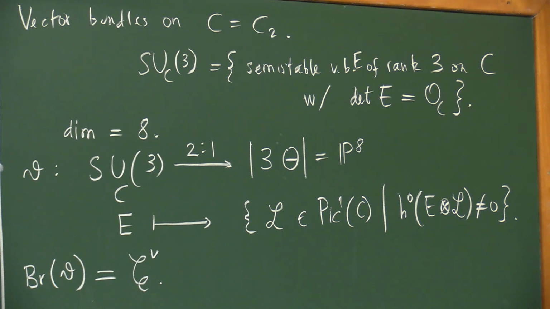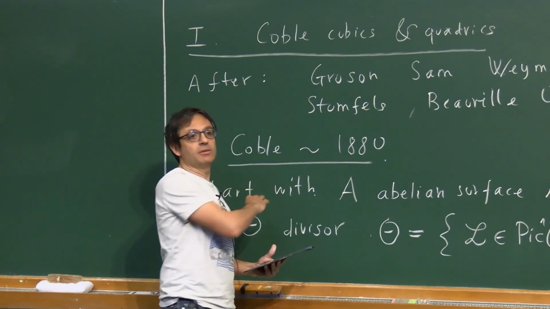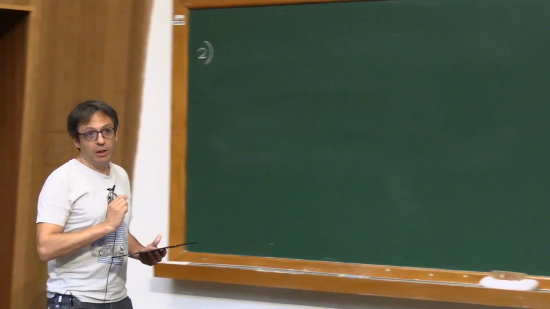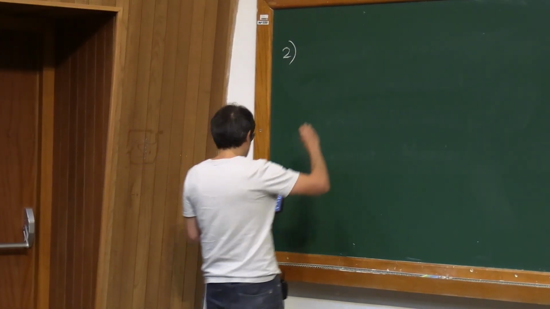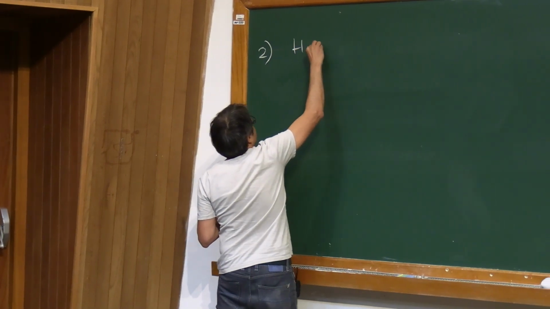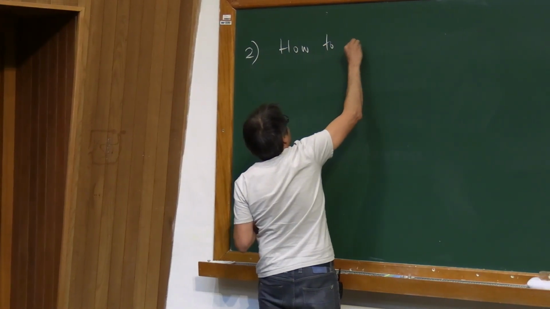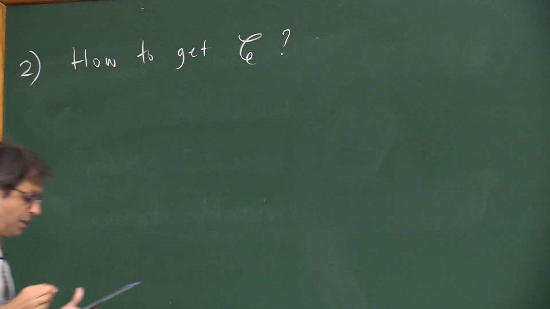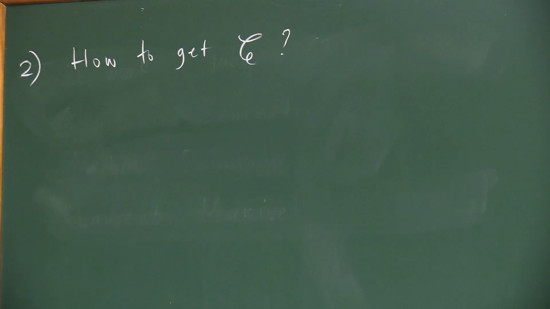So far the problem is that I didn't give you the slightest hint of how to construct this Coble cubic, right? Now I will tell you how to construct it. And to get it, we use something which is apparently completely unrelated to cubics or abelian surfaces or anything.